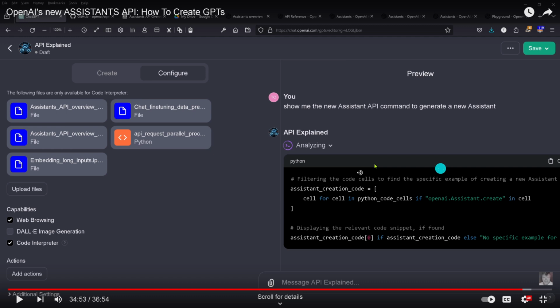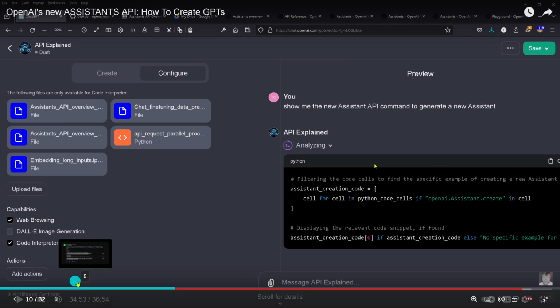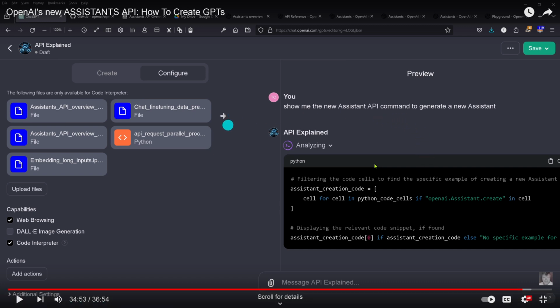And you see here a screen recording. This is at 34 minutes and 53 seconds. You can check this out for yourself. I built my own GPT. I uploaded all the files here. And you see, only for the code interpreter, I uploaded 5 Python and Jupyter notebook files, and I have activated my code interpreter. And in this first file, there was the solution.